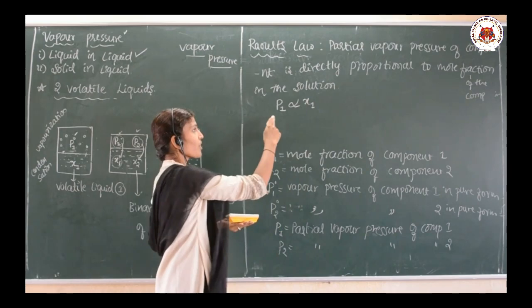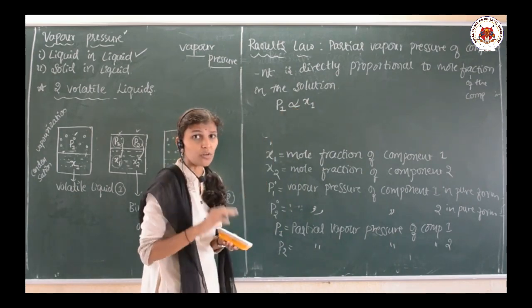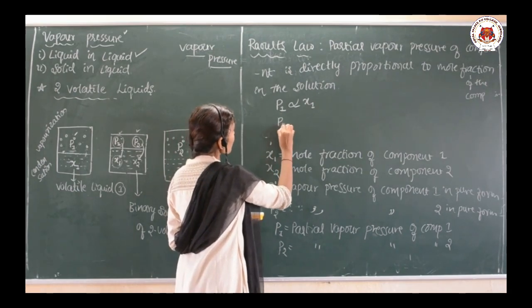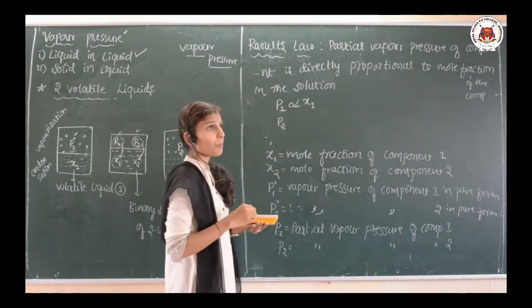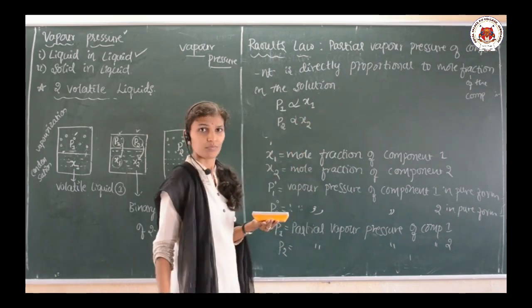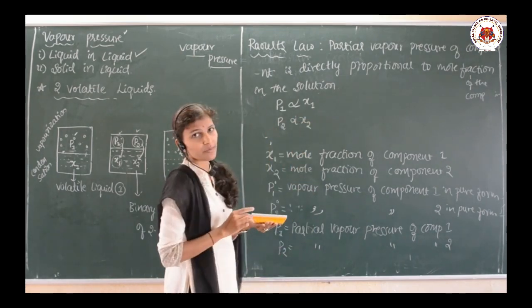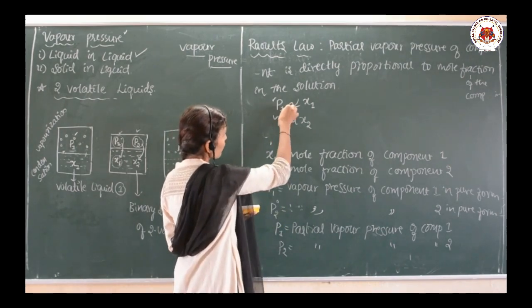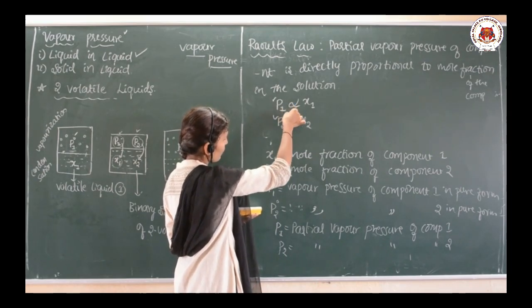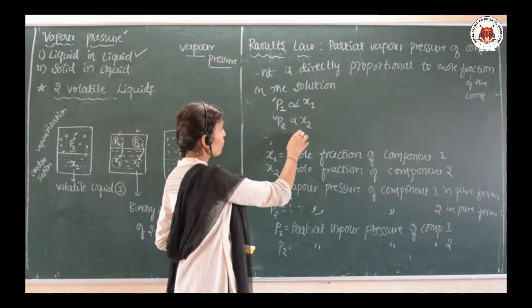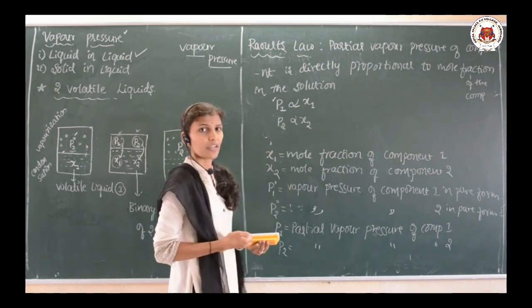Are you getting? P1 is directly proportional to x1. Similarly, the partial vapor pressure of component 2, P2, is directly proportional to x2.